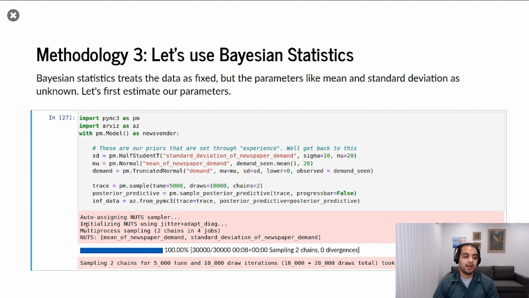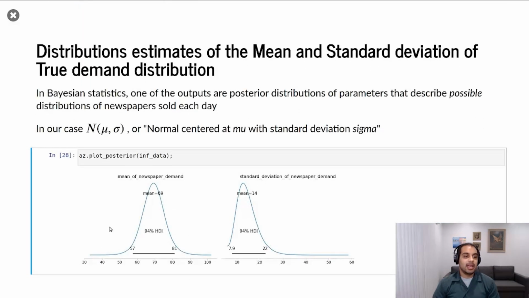You'll see some outputs from our probabilistic programming language. We won't talk too much about them in this particular talk, but what it's doing is using a combination of our priors and our model definition and the data that we've seen, which is the seen demand right here, and it's coming up with a posterior distribution. And so here is the pictures of our posterior distribution. After we take into account our model and our priors, which is our belief in the parameters, and condition those on data, which means feed the model and the probabilistic programming language the data we've seen, we get this range of what we think the mean newspaper demand could be.